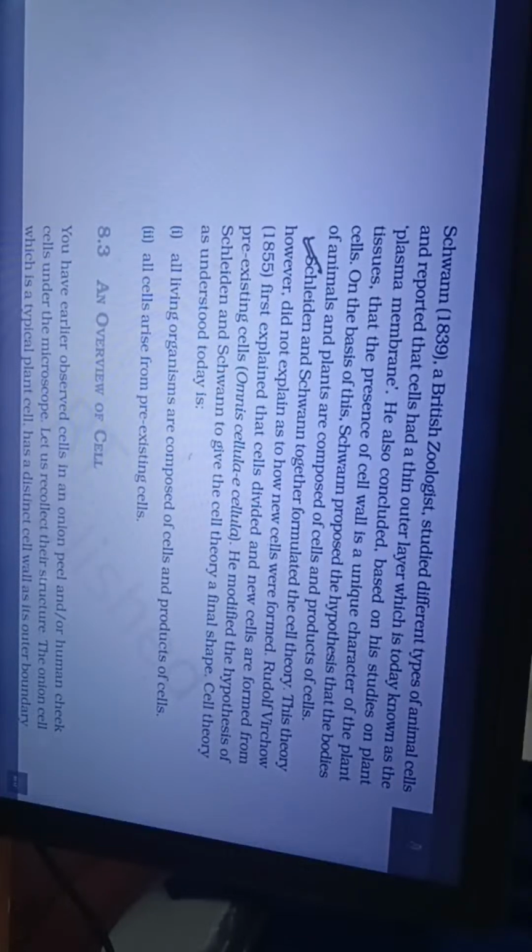At about the same time, Theodore Schwann in 1839, a British zoologist studied different types of animal cells and reported that cells had a thin outer layer which is today known as the plasma membrane. He also concluded, based on his studies on plant tissues, that the presence of cell wall is a unique character of the plant cells. On the basis of this, Schwann proposed the hypothesis that the bodies of animals and plants are composed of cells and products of cells. Schleiden and Schwann together formulated the cell theory.